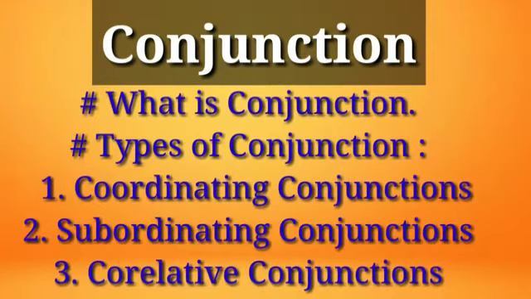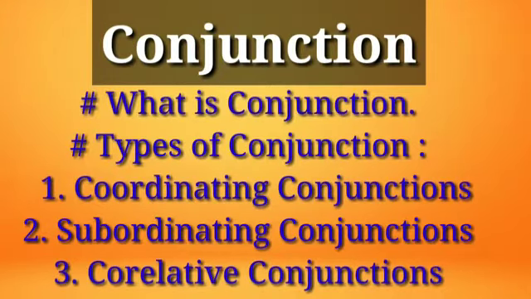for, and, nor, but, or, yet, and so. These coordinating conjunctions we can also memorize easily with the famous acronym FANBOYS.